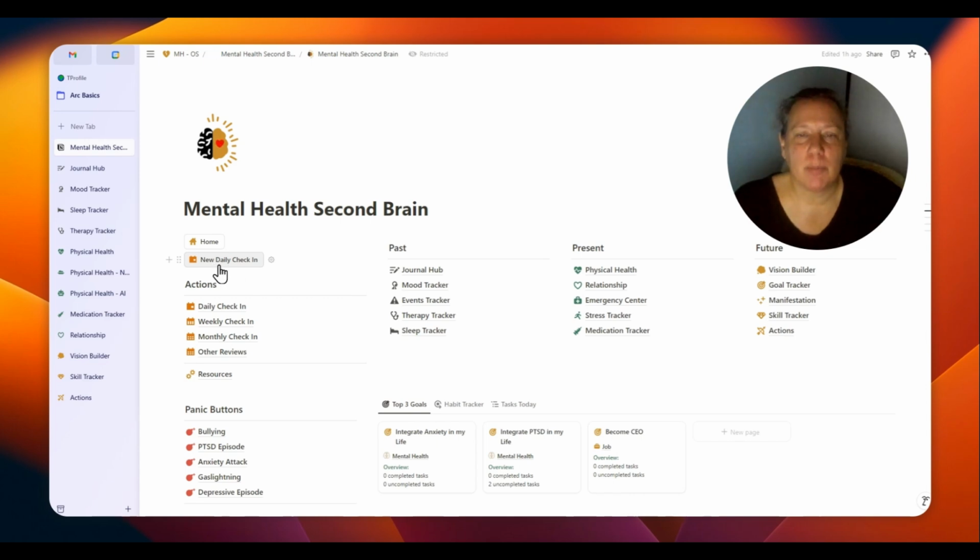If you click on the button here, New Daily Check-in, it will open up various pages and you're taken to the Daily Check-in. The Daily Check-in is connected with the Journal Hub, with the Mood Tracker, and with the Sleep Tracker. These are the most important data you want to have on a daily basis for your mental health. So let's dive in deeper.